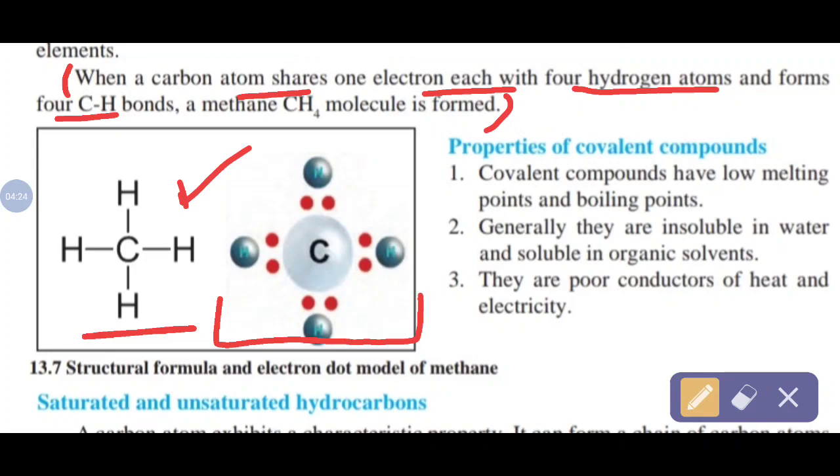Clear? Are all getting it? So this is a 1 or 2 mark question: How is a methane molecule formed? Next, a 3 mark question is asked here: What are the properties of covalent compounds? What is the first one? Covalent compounds have low melting points and boiling points.